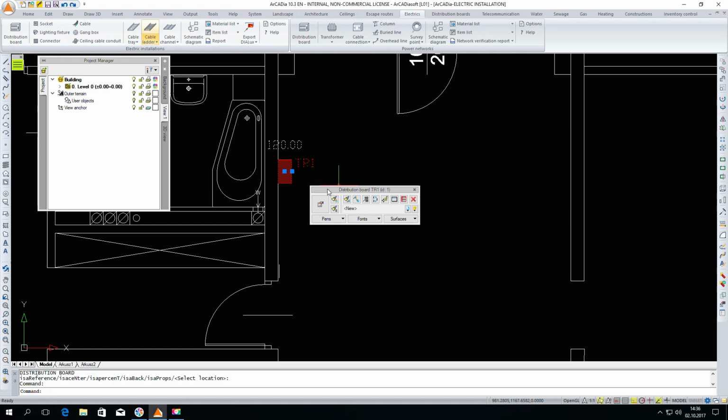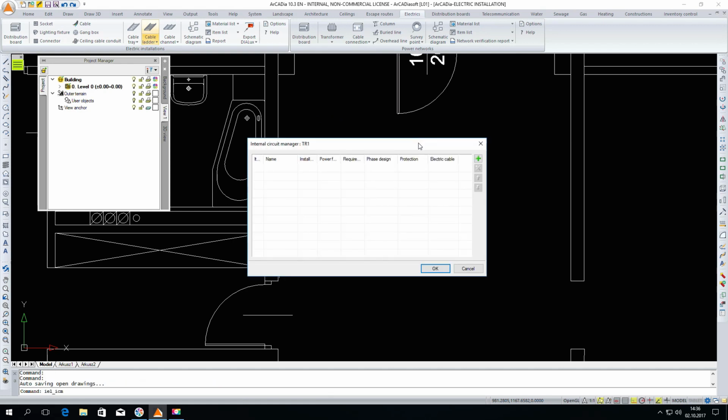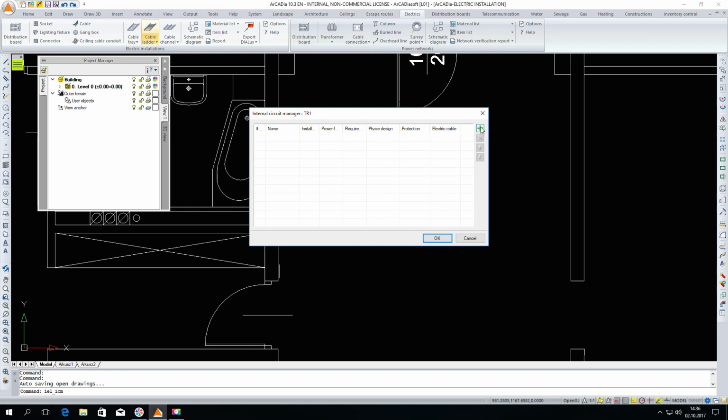After the selection of the board, a modification window will appear. In the modification window, we have a Circuit Manager icon. We can click on this icon. The window for adding circuits will appear. If we add these circuits now, later on in the element we will be able to choose them. We will be able to design on the basis of addressing, without using specific electrical wires, only addressing to the given distribution board of the other components.